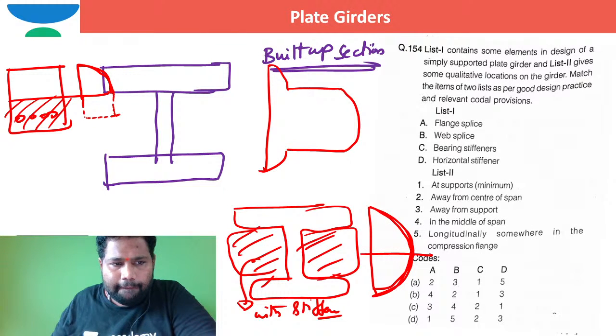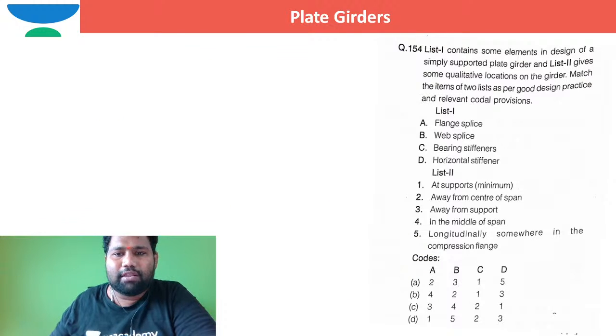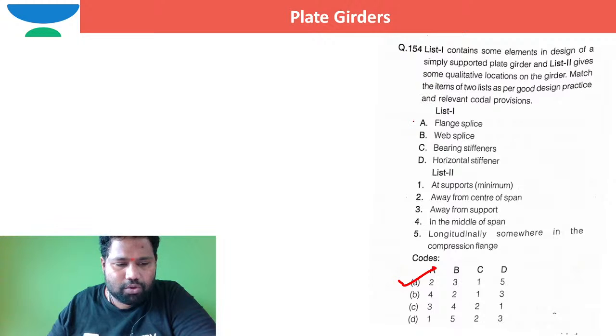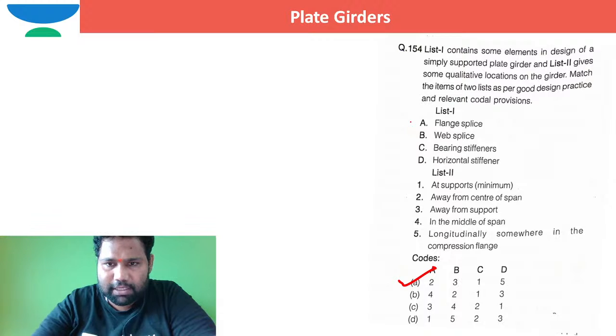Let me rub the screen, brother. So for this one, the option is A. I already mentioned this answer, right? So can I move to the next question, brothers? So moving to the next question.